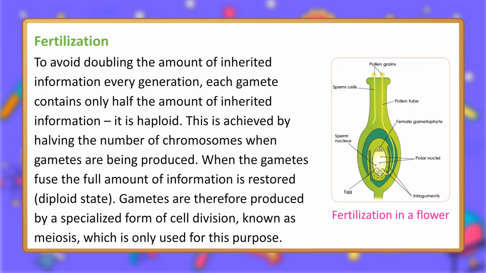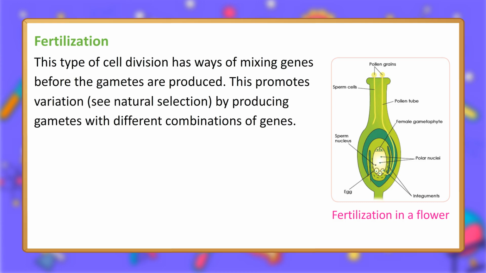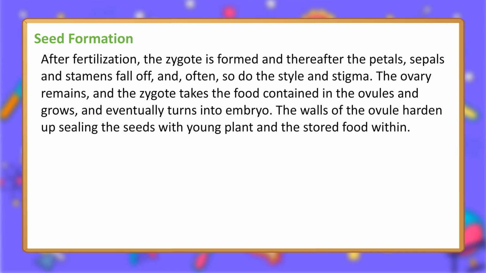Gametes are therefore produced by a specialized form of cell division, known as meiosis, which is only used for this purpose. This type of cell division has ways of mixing genes before the gametes are produced. This promotes variation, see natural selection, by producing gametes with different combinations of genes. Fertilization in a flower. Seed formation.